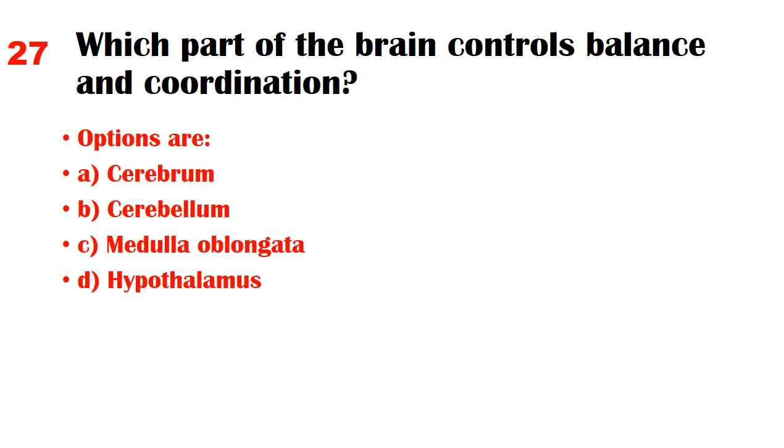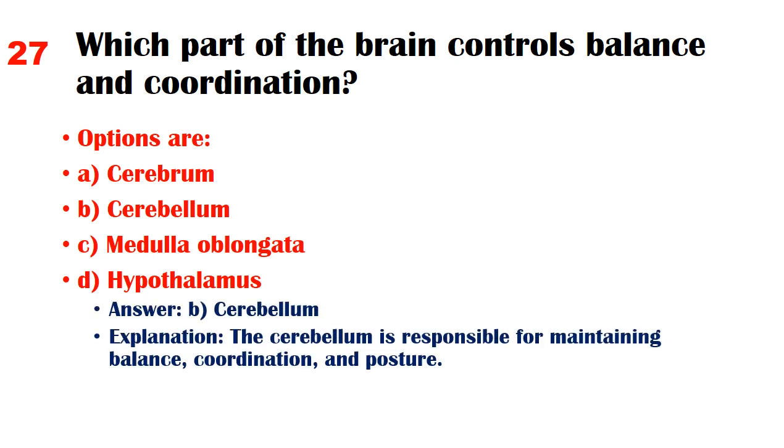Which part of the brain controls balance and coordination? Options are A. Cerebrum, B. Cerebellum, C. Medulla oblongata, D. Hypothalamus. Answer: B. Cerebellum. Explanation: The cerebellum is responsible for maintaining balance, coordination, and posture.